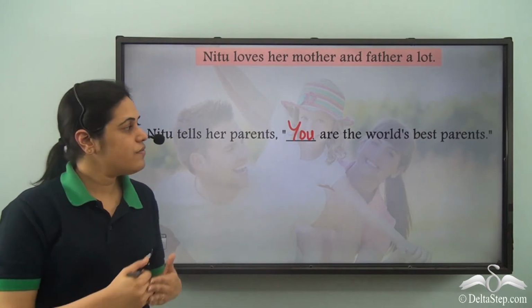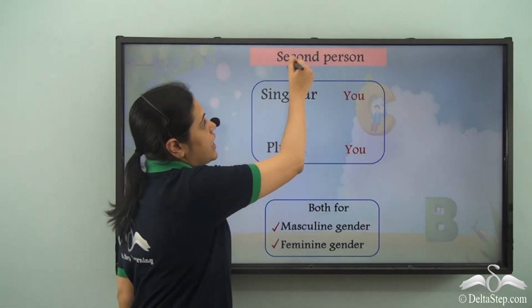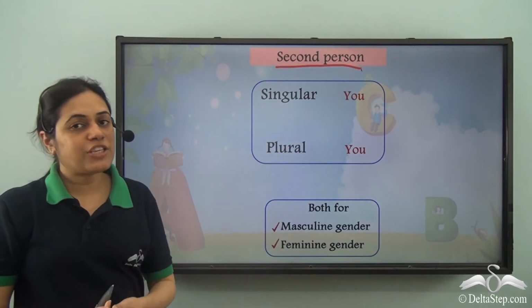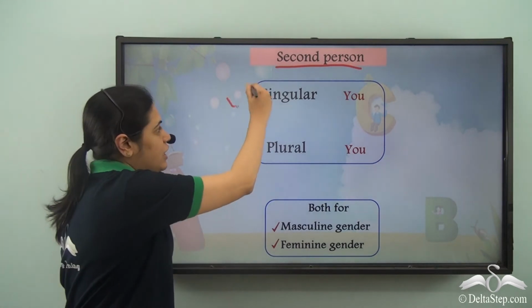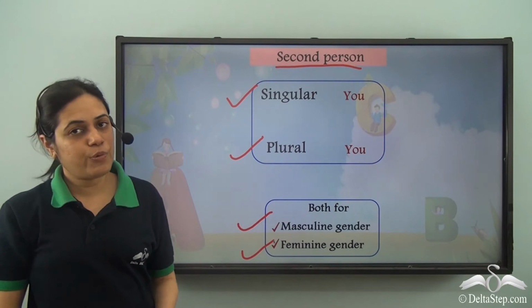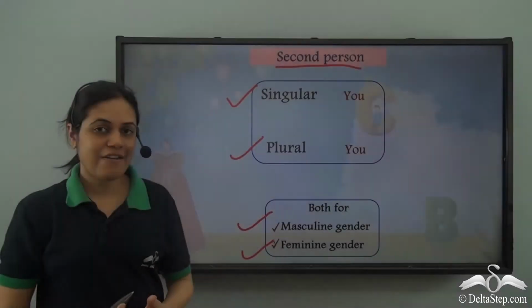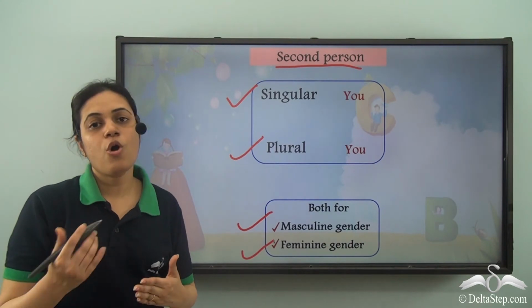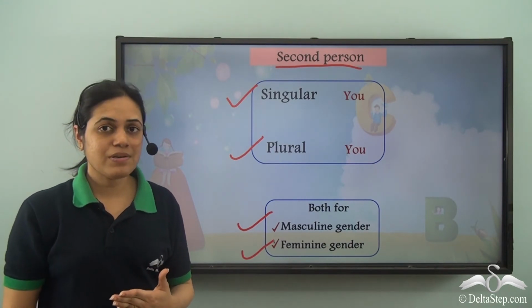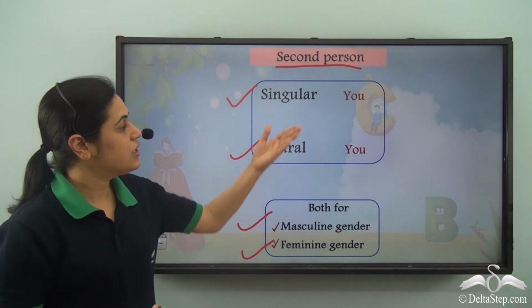So whenever we are referring to the person spoken to, that is the second person, we actually don't need to see whether it is singular or plural or masculine or feminine. The pronoun used in all the cases will be "you". So whenever it is one person or more than one person, a boy or a girl, irrespective, the pronoun used is "you".